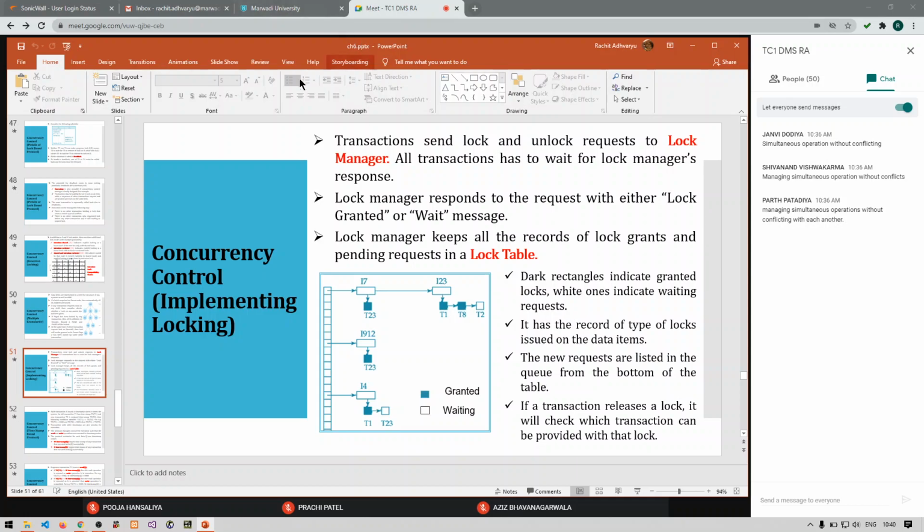And all this locking mechanism is managed by a lock manager, which stores every detail of each transaction: the transaction name, which data item it wants to use, what type of lock it wants, which locks have been approved for the transactions, and which transactions are waiting for approval of locks. All of this is stored in the lock table.